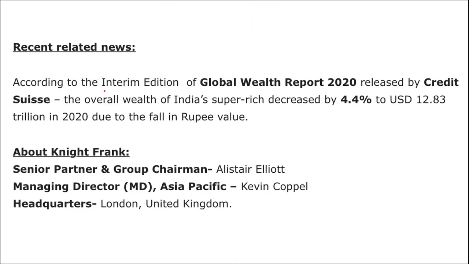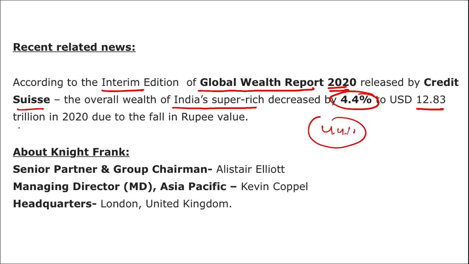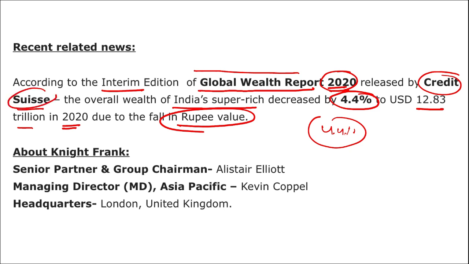Apart from this, according to the interim edition of the Global Wealth Report 2020 released by Credit Suisse, the overall wealth of India's super rich has decreased by 4.4%, to $12.83 trillion in 2020, due to a fall in the rupee value. So the Global Wealth Report of 2020 released by Credit Suisse stated that the overall wealth of India's super rich decreased by 4.4% due to the fall in rupee value.